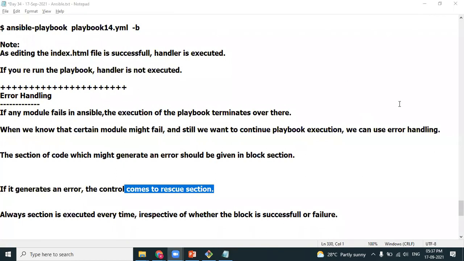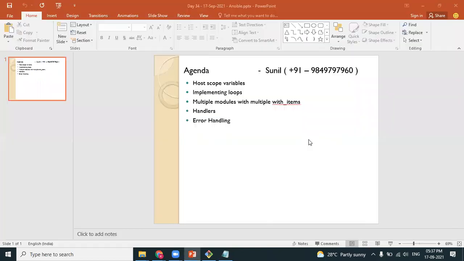So with this, we have completed all the concepts related to Ansible. We have discussed error handling, we have discussed loops. More than this is not required with respect to Ansible.